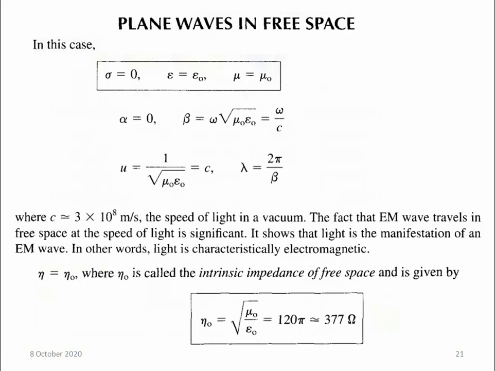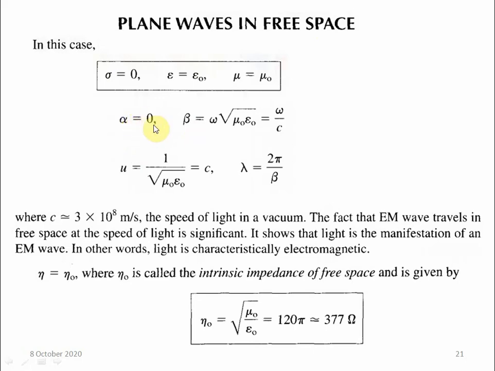So sigma is 0. Epsilon equals epsilon 0 because there is no medium, so there is no relative permittivity. Otherwise we would have written epsilon equal to epsilon 0 epsilon r, but epsilon r is not present. Mu equals mu 0 mu r, but mu r is not present in free space, so we have absolute permittivity and absolute permeability in free space.